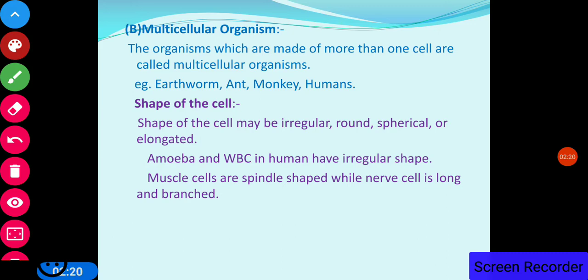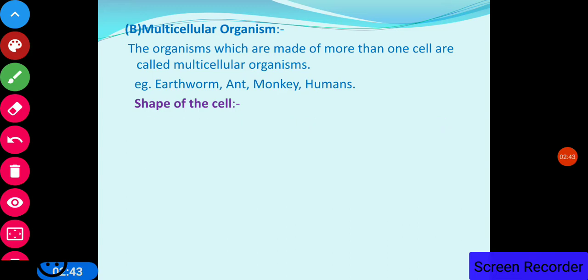Irregular shape means amoeba can take any shape. It changes its shape regularly. When it wants to eat its food, it elongates its shape to grab its food. Muscle cells are spindle shaped, while nerve cells are long.